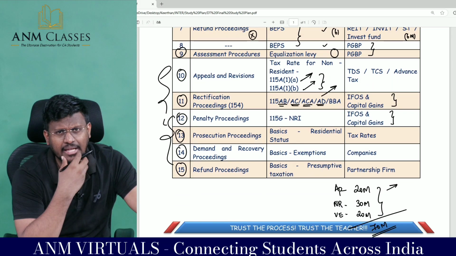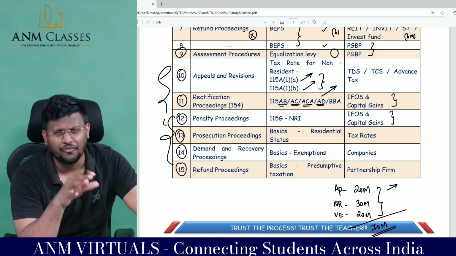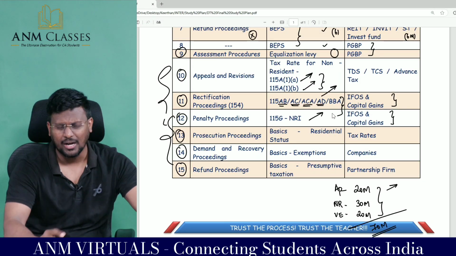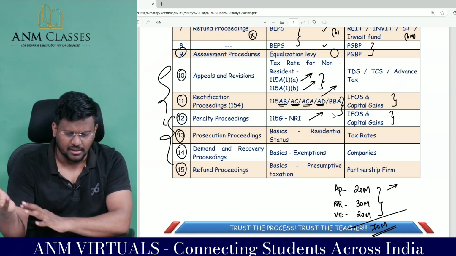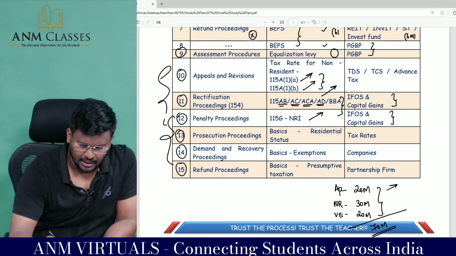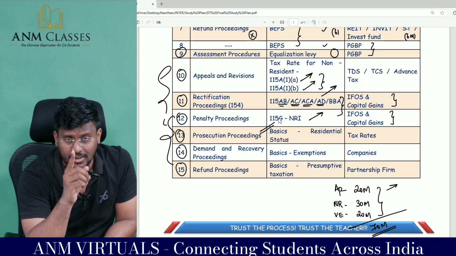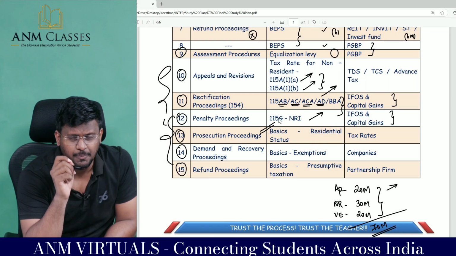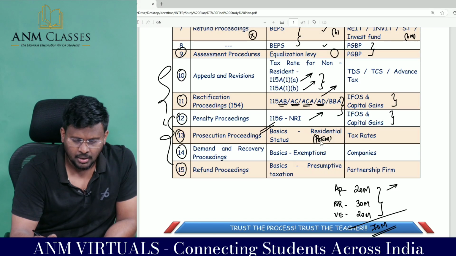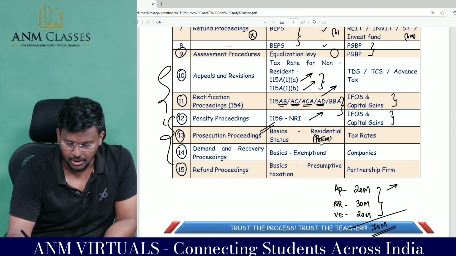And for NRI, basically sections 115C, 115D, 115E, 115F, that also you go through. Sir, in this one of that only they will test. Either tax rate they will be testing, a 6-mark question they may test. Sir, residential status they used to test. For a company especially, sir, if you are having time, go through POEM. Sir, that is a very important area for examination.